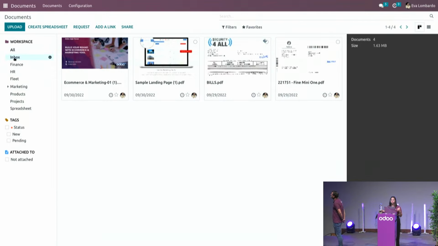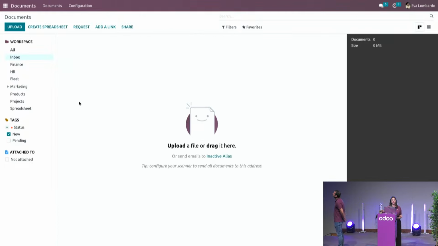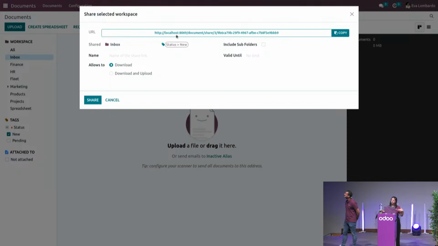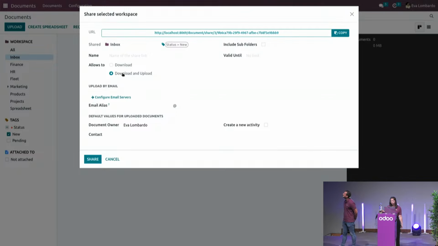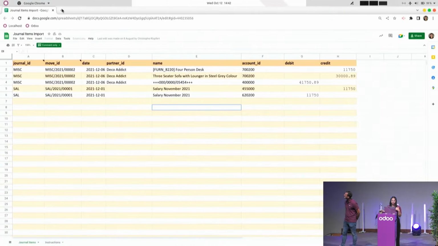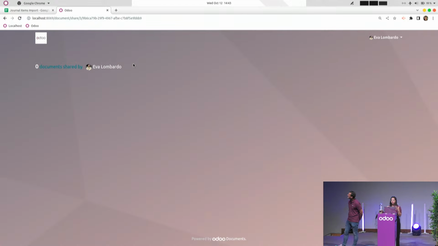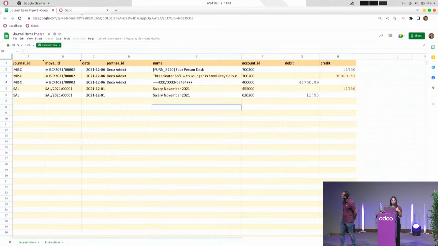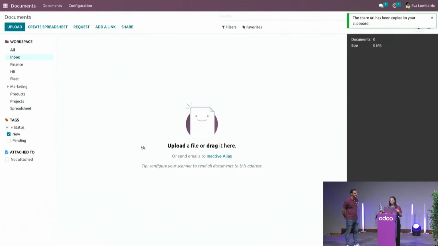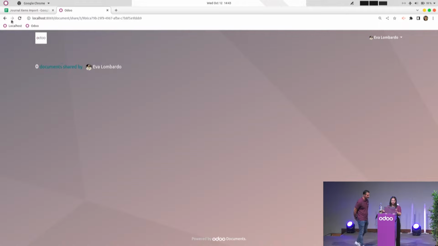I'll just first choose the destination workspace as well as the tag I want to assign on your new documents arriving here. I will click on share, and you can see here automatically I got a URL generated. You can allow even to download and upload, define an email alias, all sorts of features that you can benefit from. I'll just copy, and let me show you what it looks like when an external stakeholder opens the URL. So you can, of course, share this. Whoopsie, I forgot to go and share. Gonna be easier if I want to, of course, use it. So I'll just upload it. So now I can upload, of course, a document.